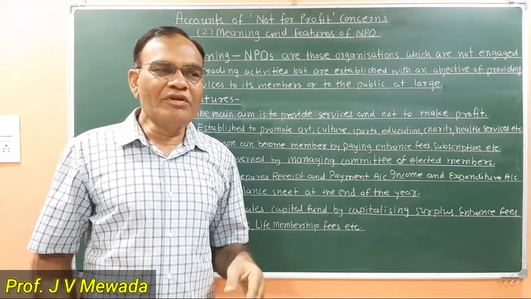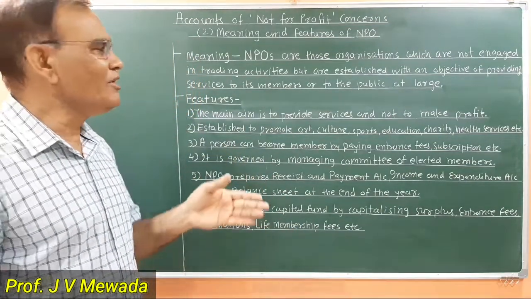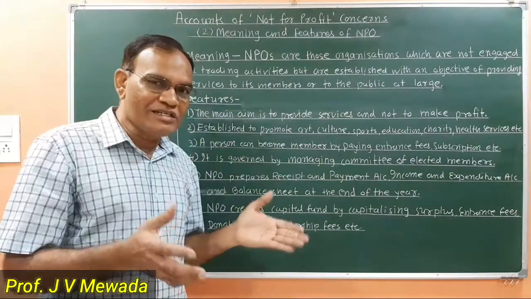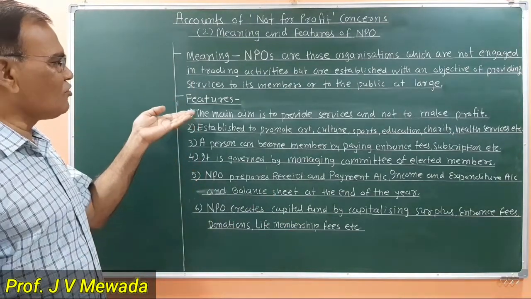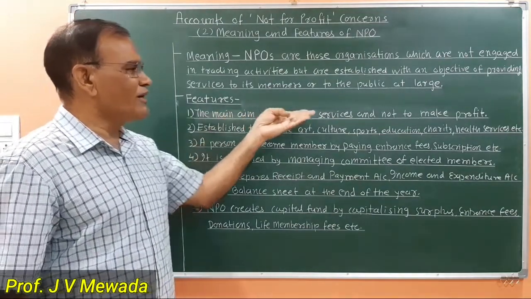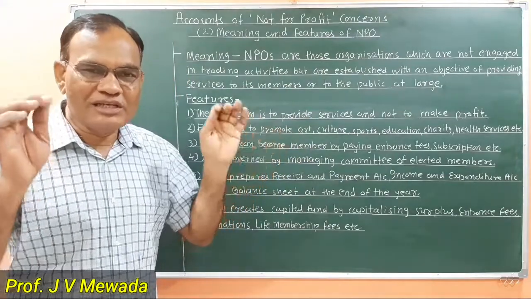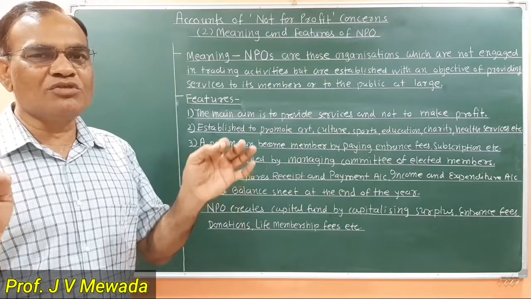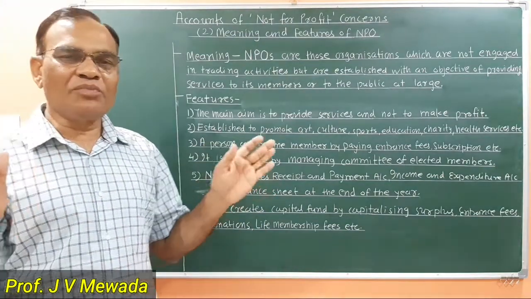Now, it will be more clear about the NPO when we see the features of NPO. So now from all this discussion, let us come to the conclusion. What are the features? What is the main aim of NPO? The main aim is to provide services and not to make profit. So the first feature of NPO, it is clear that it is meant for providing services to the members, but it is not meant for making profit.